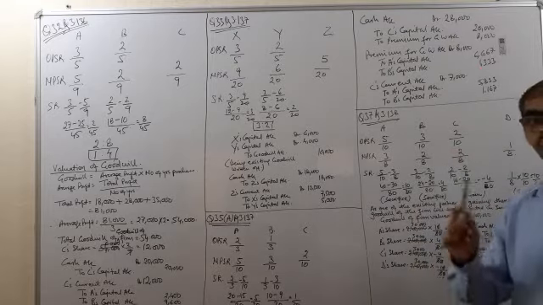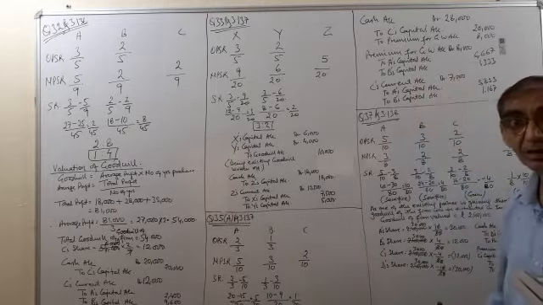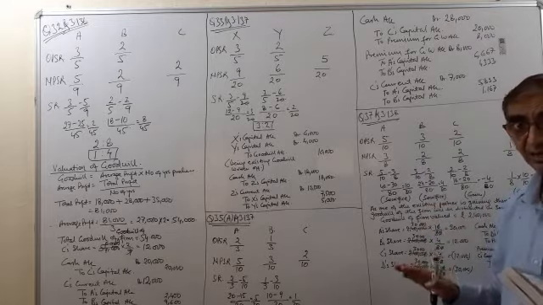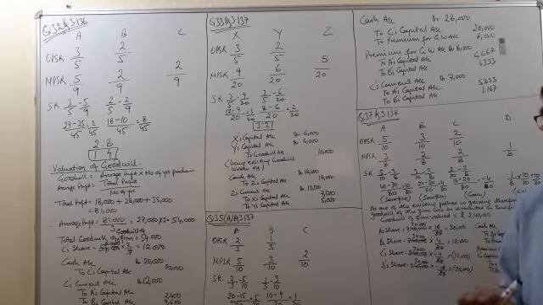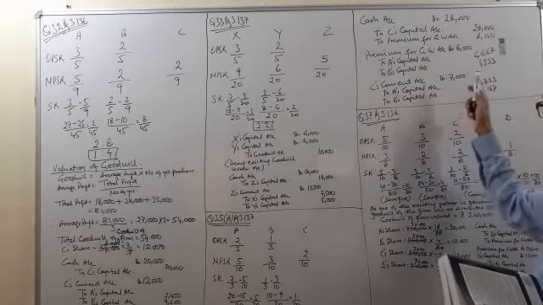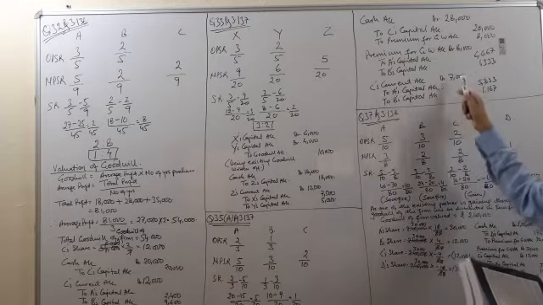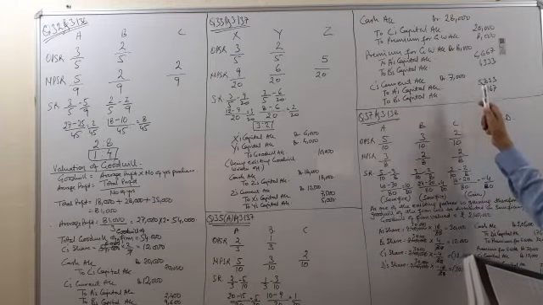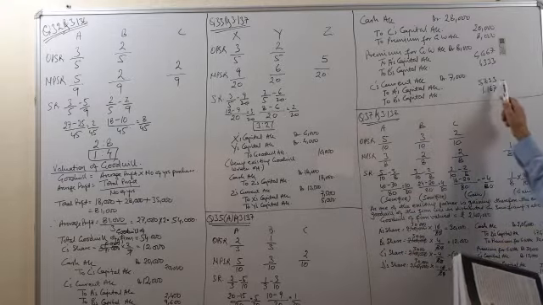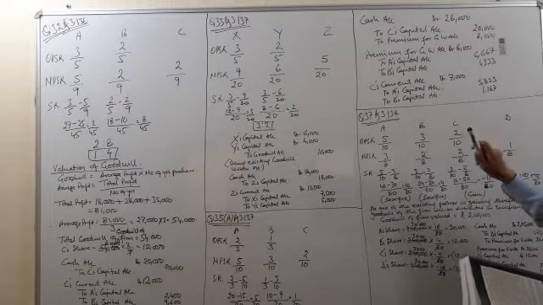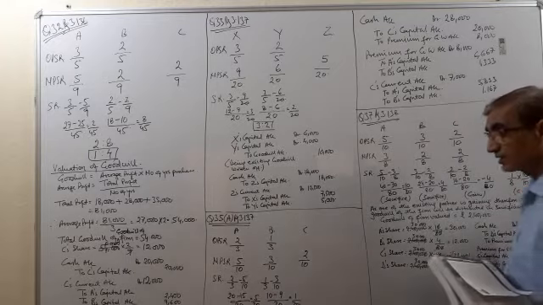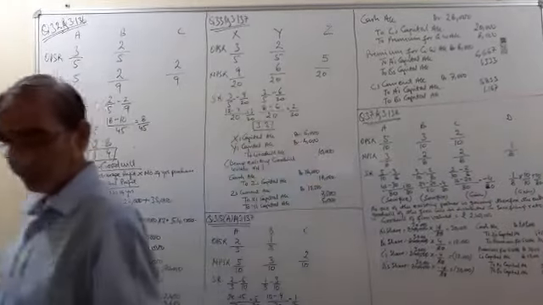Now the amount that C was not able to bring, that was rupees 7,000. 8,000 out of 15,000 he has brought, so 7,000 has not been brought by C. So C's current account will be debited by rupees 7,000 and this 7,000 will also be credited by the sacrificing partners in the sacrificing ratio. So A's capital account will be credited by rupees 5,833 and B's capital account will be credited by rupees 1,167. So it's clear to all.